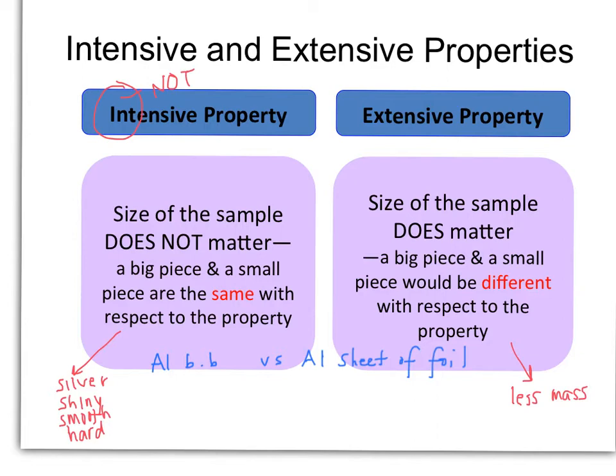The aluminum BB might have less volume. You can see with both of these examples, different sizes would definitely give you different characteristics of mass and volume, and we could even go on and talk about length as well.